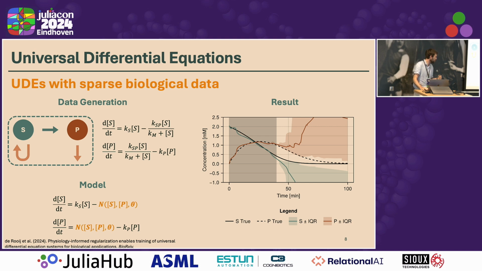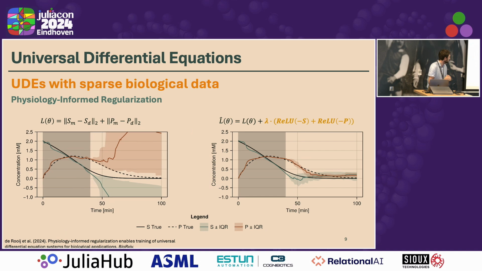So we also wanted to solve this, and by that we added an extra term to our loss function. So we regularized this system by preventing it from going below 0. And you can see that only adding this loss function quite improves the model fit, also beyond the data. So this is one of the results.